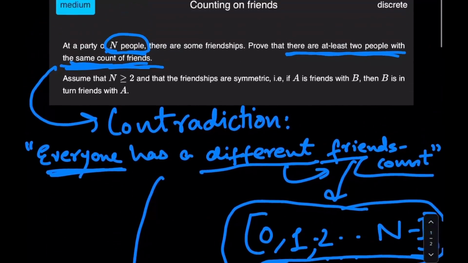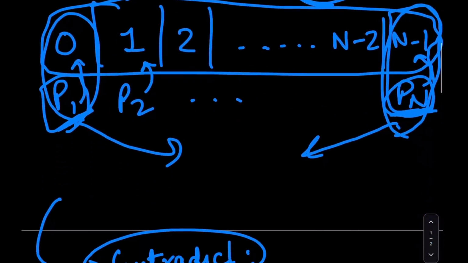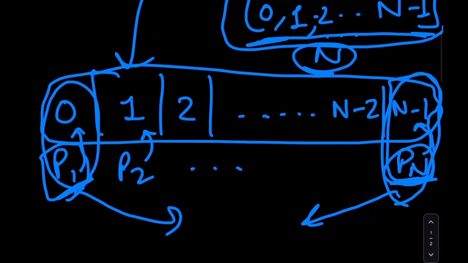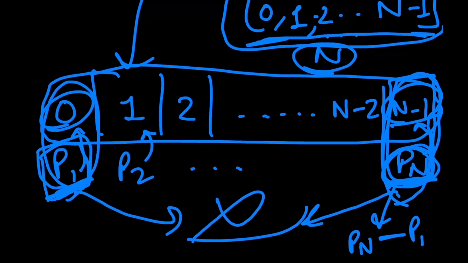And according to the definition of a friendship, which is symmetrical, if A is friends with B, then B is also in turn friends with A. Now, this is not possible. One person having 0 friends, while the other person is friends with each and every other person, n minus 1, would mean that Pn is friends with P1. But P1 can't be friends with anyone. So this particular configuration is not possible.